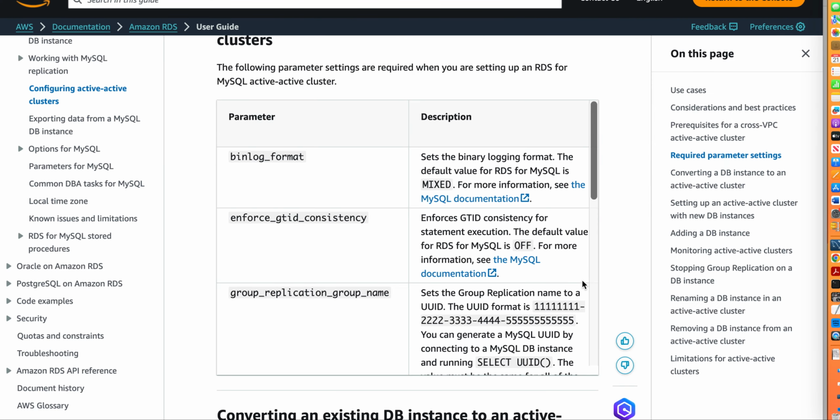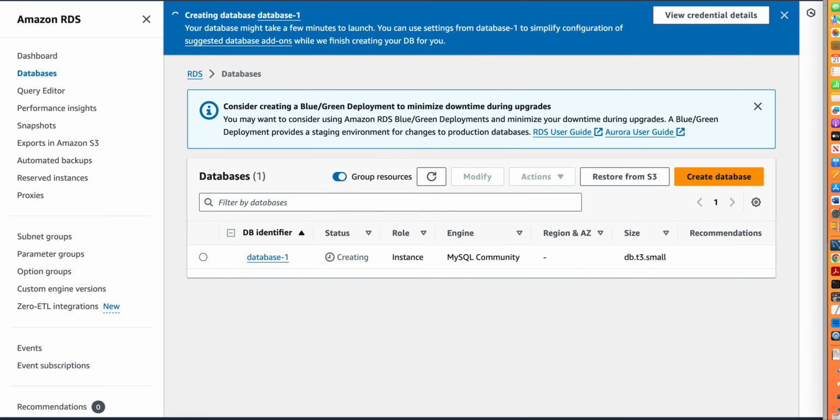Okay, so I will wait for the instance to come up. This will take a while, as you all know. It always takes a while. Moreover, we have a very small instance right now.